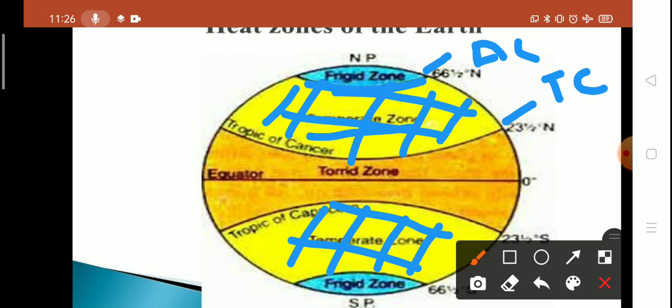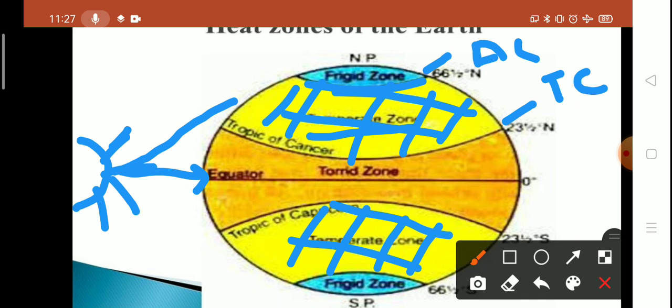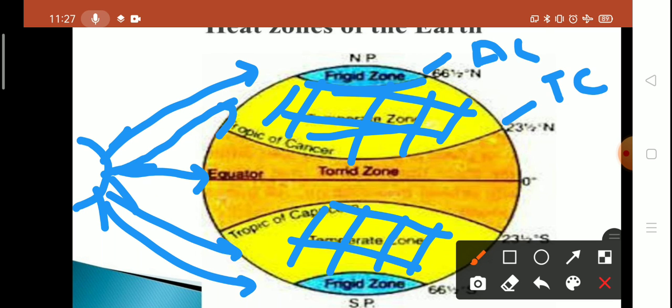So this receives moderate insolation. Why moderate insolation? Because the sun rays fall directly on the torrid zone, and on the temperate zone the sun rays are slanting, that's why the amount of sun rays here is a little less, moderate. This region enjoys moderate temperature, neither too cold nor too hot.